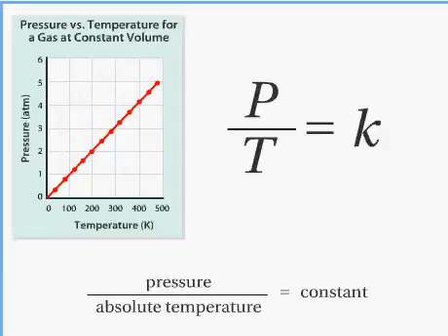As shown in the graph, as the temperature increases, the pressure increases. As the temperature decreases, the pressure decreases. For a gas maintained at constant volume, the ratio of the pressure of the gas to its absolute temperature is a constant.